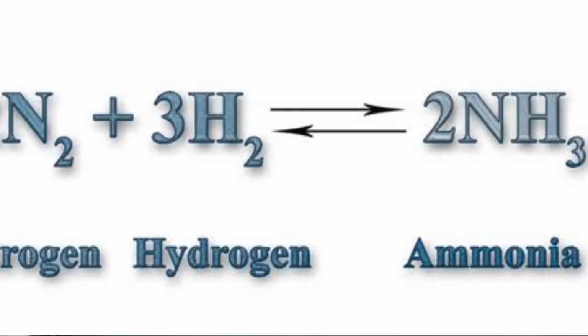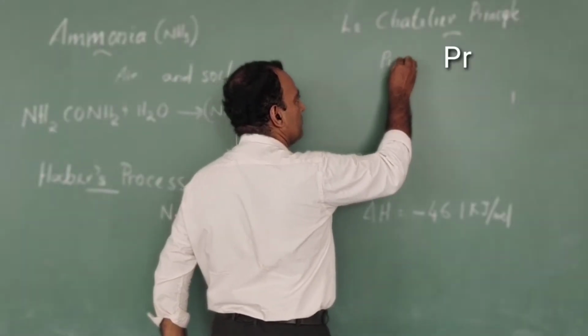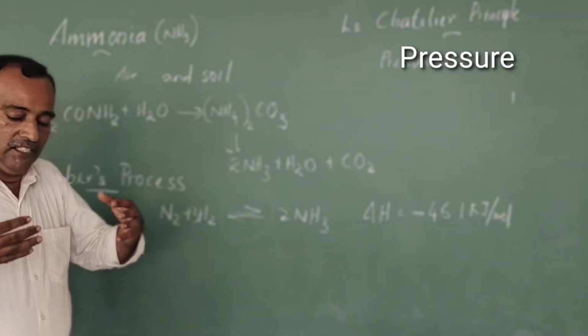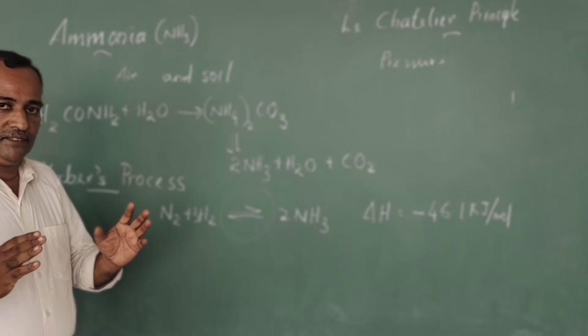That means 1 plus 3, 4 molecules react together to give 2 molecules of ammonia. That means the forward reaction is favored by the increase of pressure. So for the forward reaction we need pressure.